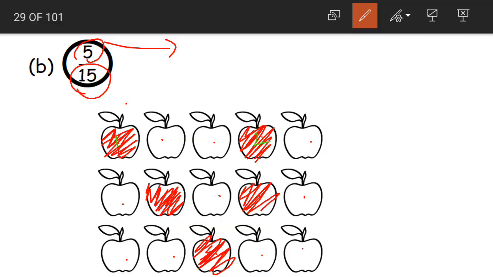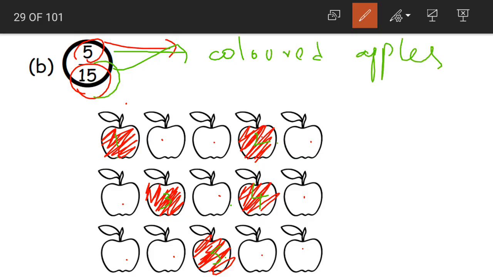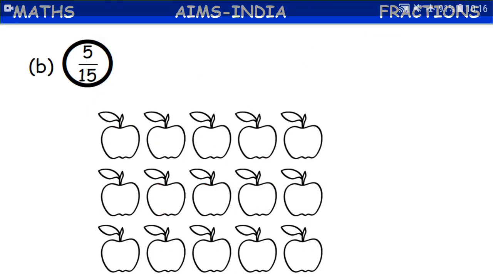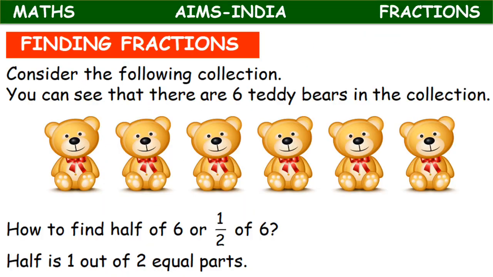1, 2, 3, 4 and 5. So now this collection represents what? It represents our fraction 5 by 15, where 5 apples are colored. The numerator represents what? Colored apples. The 15 here represents the total number of apples. Yes, it is very easy and interesting for us to do, right? The colored fractions. Now moving on to our next topic, which is finding fractions.